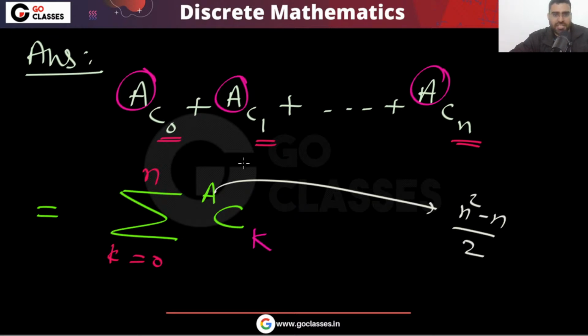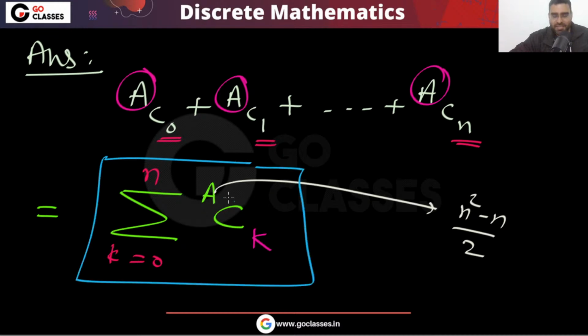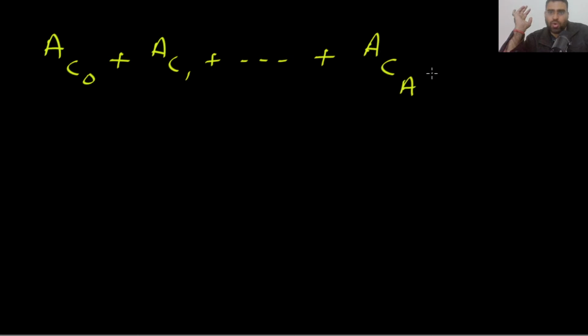Please tell me, did you enjoy the complete analysis? Let me know. Okay. See, this will not be 2 power A. Please understand that this will not be 2 power A. This will be 2 power A only if you go till the last, till A. If you go till A, then this will be 2 power A.